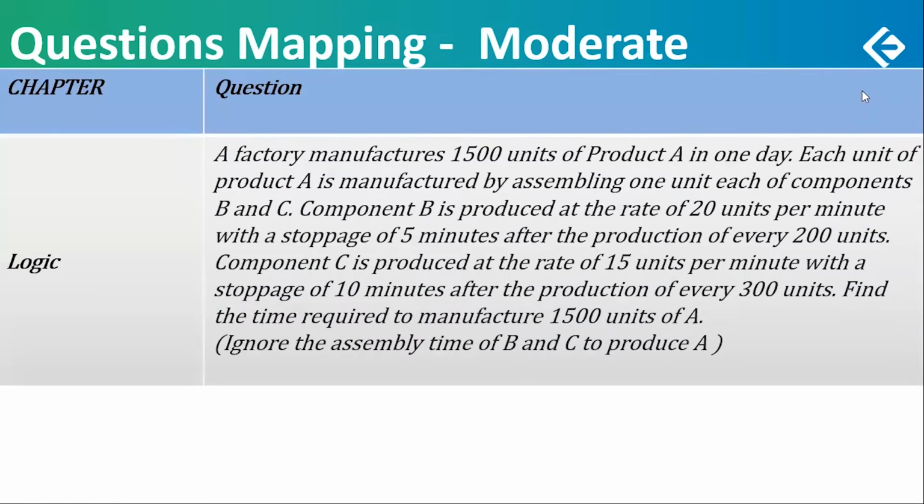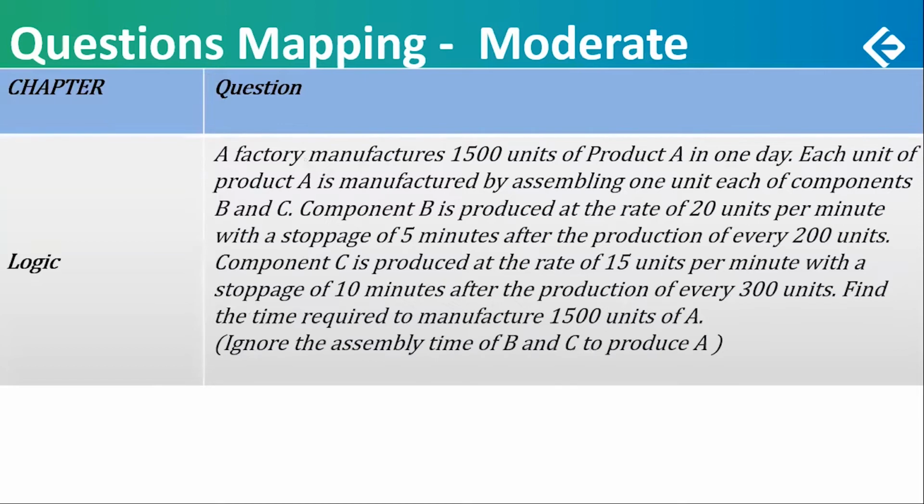Okay, the last one here, moderate, was that in a factory, 1,500 units of A are to be manufactured or assembled, let's say. And assembling A requires one component of B and one component of C. B and C are to be assembled together to get a component of A. Now the production rates of B and C are given. B is produced at the rate of 20 units per minute.